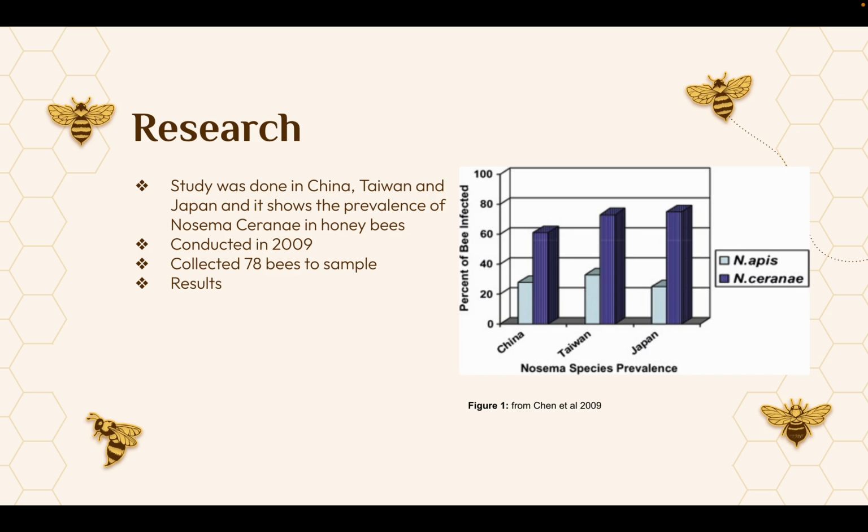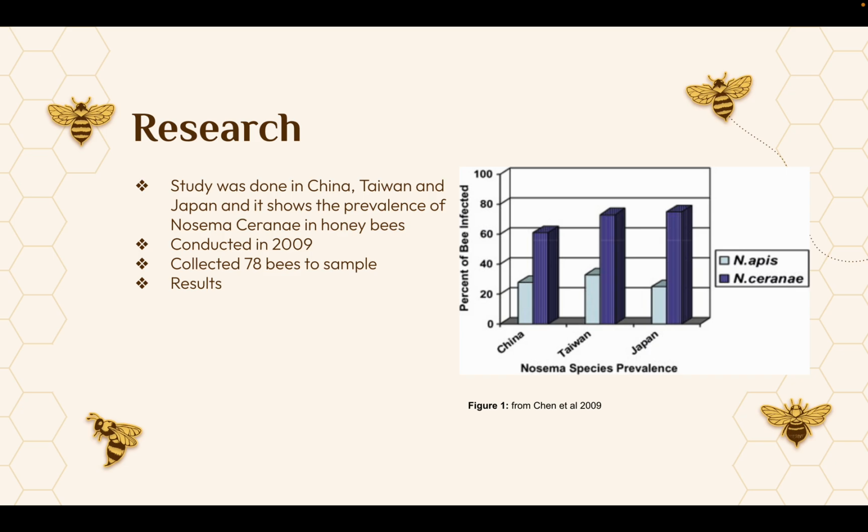So the next study that I found was done in China, Taiwan, and Japan, and it shows the prevalence of Nosema cerana in honeybees. Now, this was conducted in 2009, and among 78 bees sampled for the Nosema infection, 38% were Nosema apis, which originates from the western honeybees, but 71% were Nosema cerana positive, and 19% had co-infections with both apis and cerana.